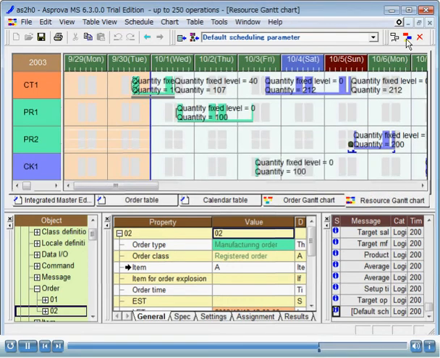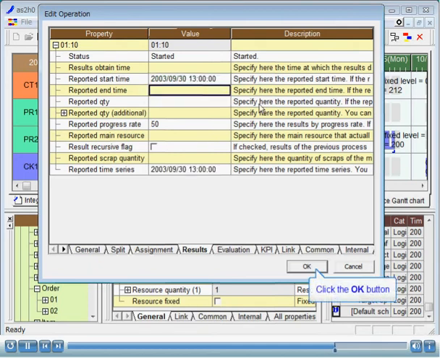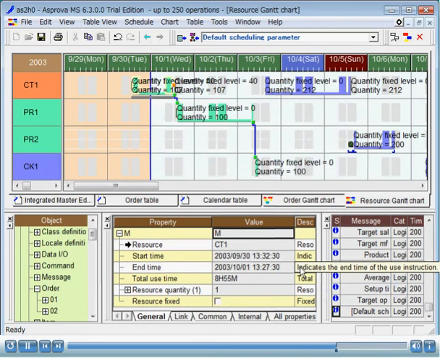For process CT 0110, specify reported start time as 2003 September 30th 1300 hours. Double-click the operation to bring up the Edit Operation dialog. Then select the Results tab. Select the reported start time. Click the OK button.